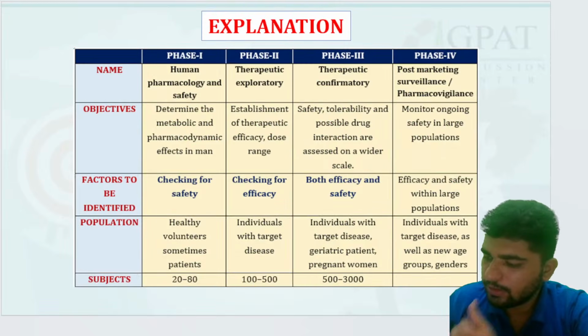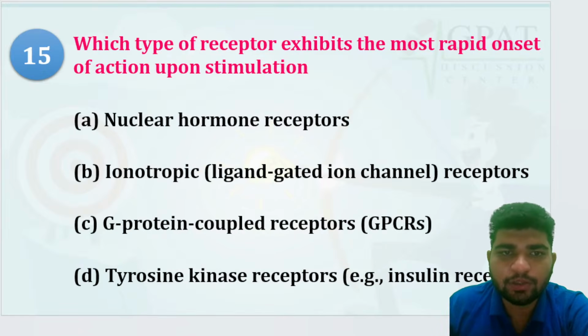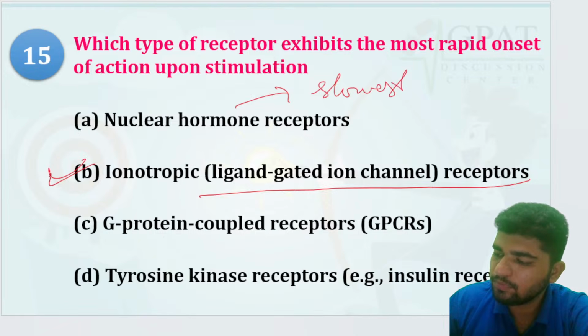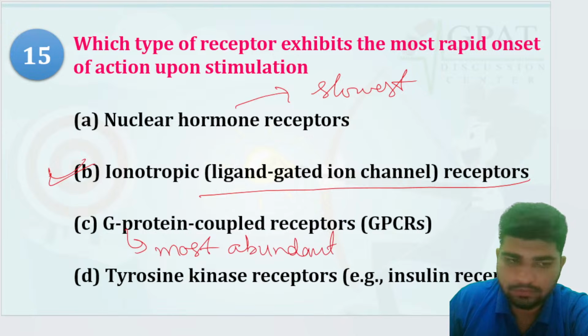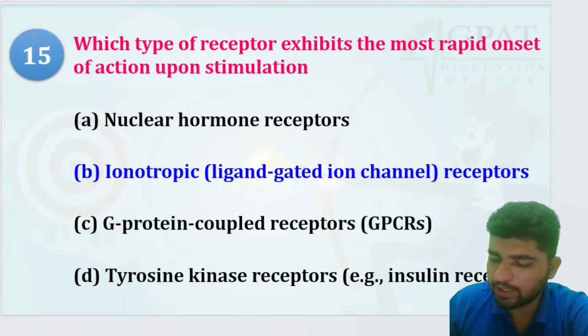Same things again. Which type of receptor exhibits the most rapid onset of action upon stimulation? We just talked about this, but which one is the fastest one? Inotropic, ligand-gated ion channel receptors. These are the fastest, the most abundant. Chalo.